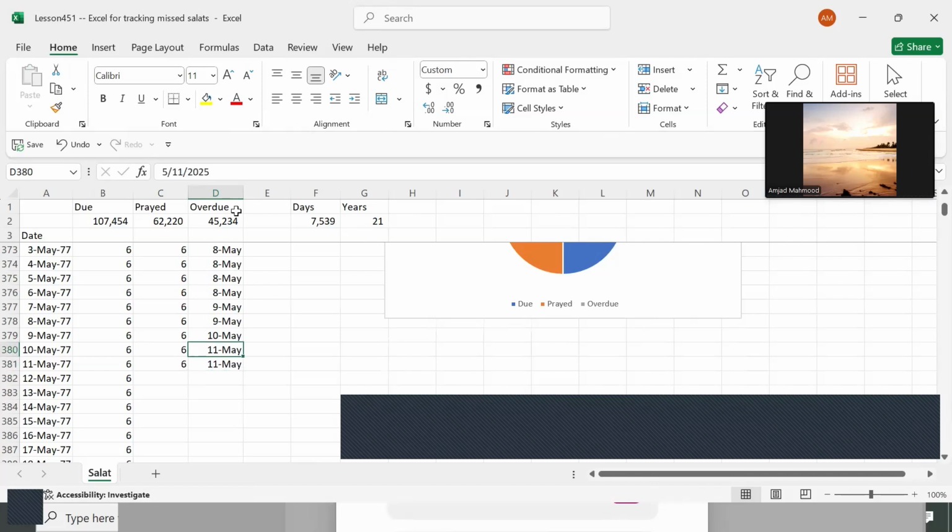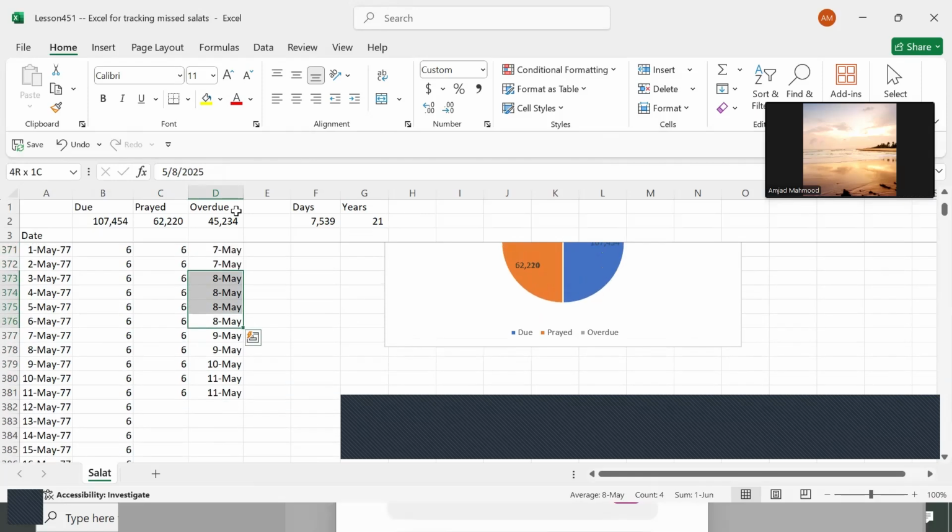Okay, so if I have prayed 2 days on 11th of May, which is today, this is telling you that, in addition to your regular salah, you have cleared the backlog by 2 days of salahs, right? And when did you do it? On 11th of May. Okay, on 10th of May, you just did 1 day of salah. That is the 6 salahs, right? And on 9th, you did 2 days of salah, right? And on 8th, you did how many? Okay, 4. That was a good day. So 4 days of salah on 8th of May, right?